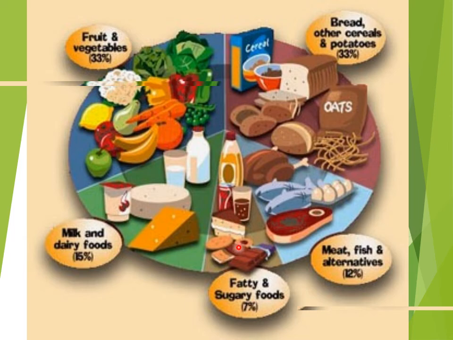So it is suggested that the fatty and the sugary food should be consumed the least, that is about only 7 percentage. So we should eat a lot of fruits and vegetables and a lesser amount of fatty foods. By eating all these things in an appropriate manner, we can maintain a healthy diet.